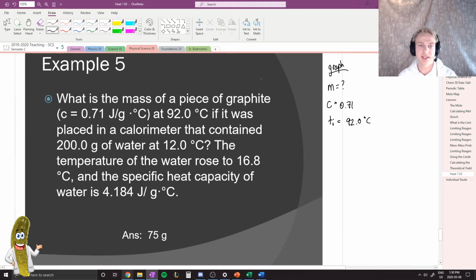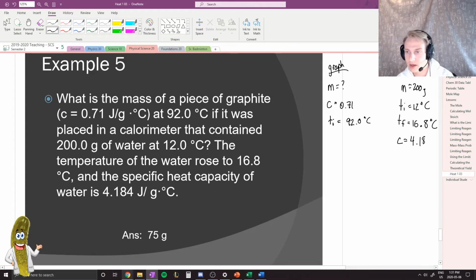If it was placed in a calorimeter that contained, well, we're dealing with water again, 200 grams of water at 12 degrees Celsius. So the temperature initial was 12 degrees Celsius. The temperature of the water rose to 16.8 degrees Celsius, and the specific heat capacity of water is 4.184.